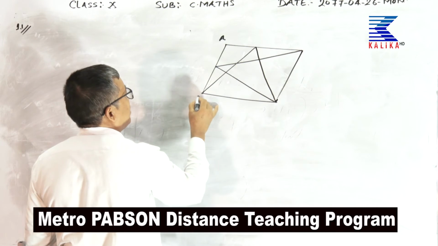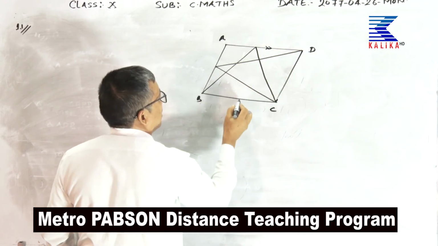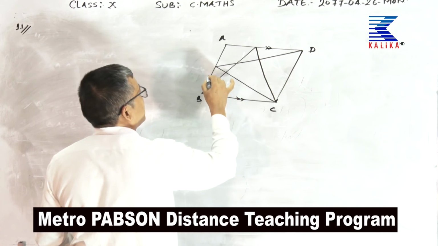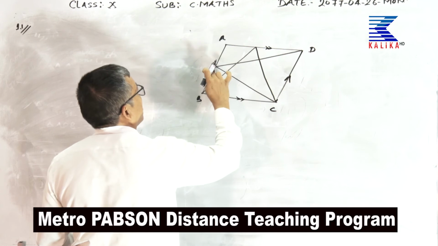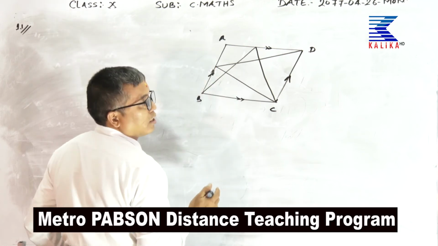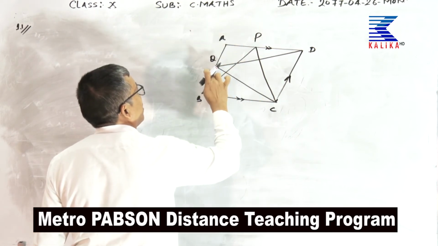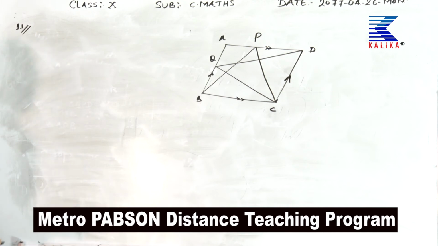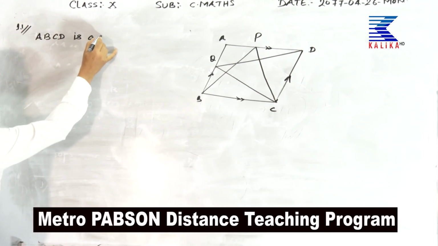ABCD, with AD parallel to BC and AB parallel to CD. And this is P, this is Q. In the question, ABCD is a parallelogram.